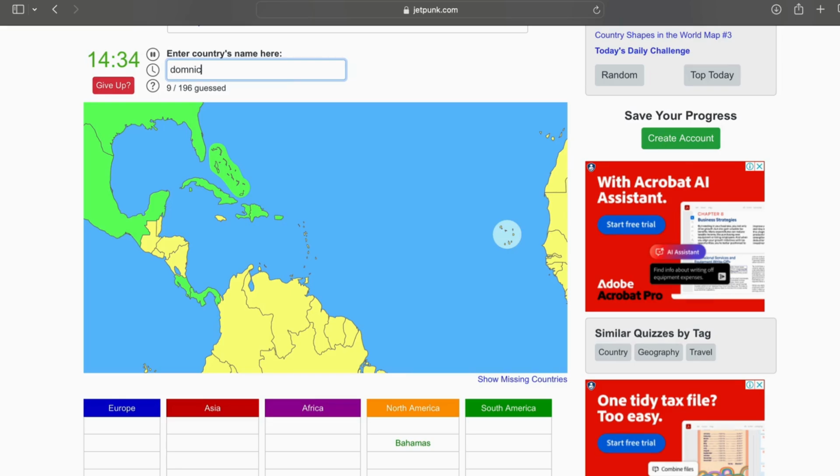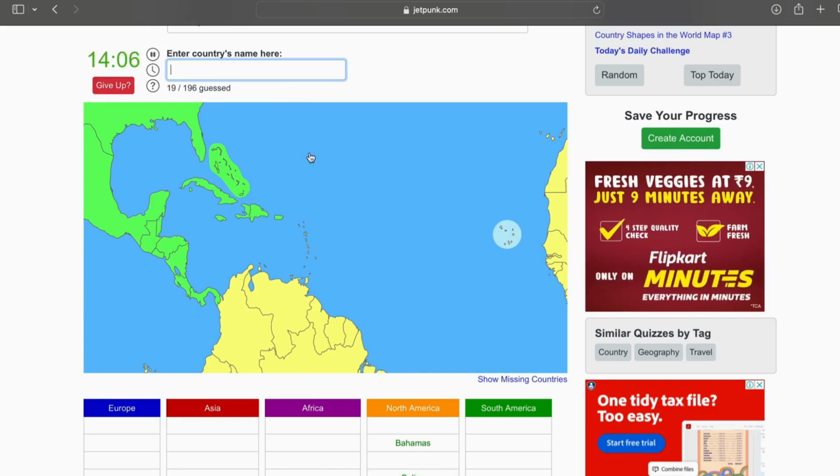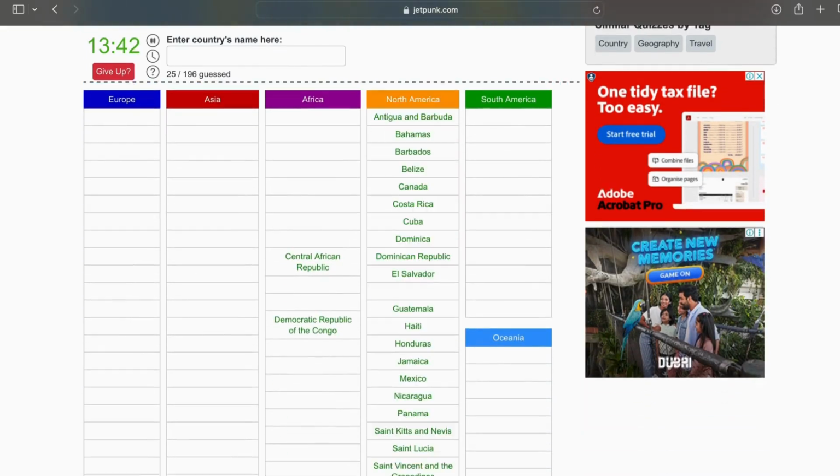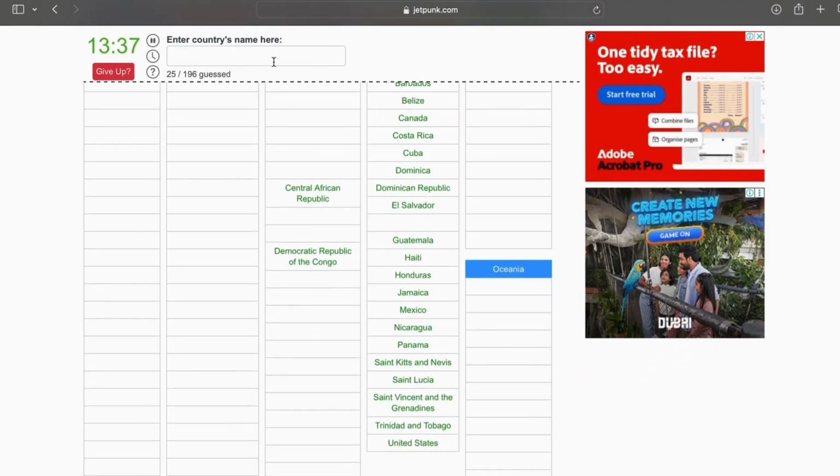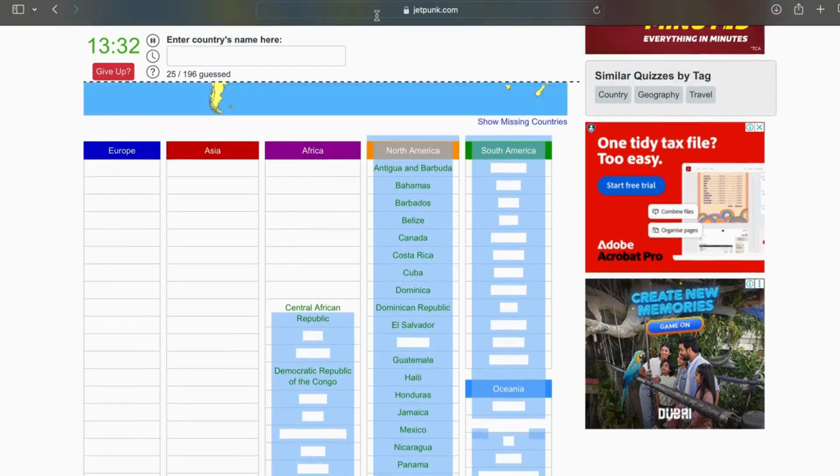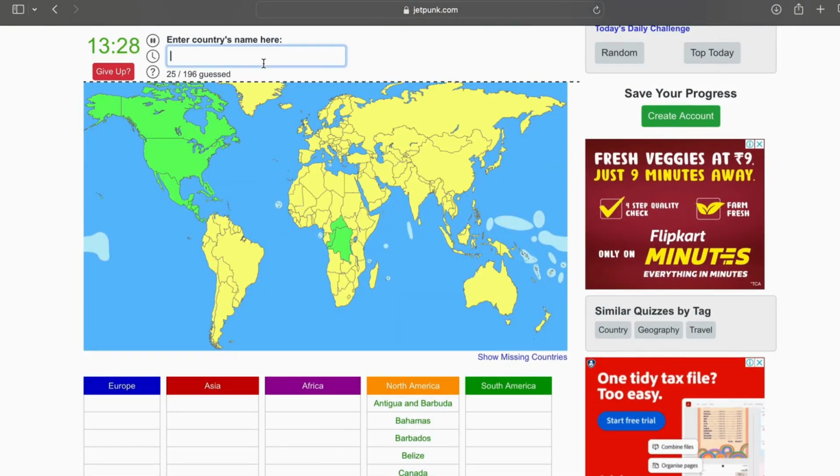So let's start with the Americas. We have USA, Canada and Mexico, so these are the northern states, and then we have Bahamas, Cuba, Panama, Costa Rica, and Haiti, Dominican Republic, Dominica. Then Jamaica, El Salvador, Belize, Guatemala and Nicaragua, and then we have the island nations over here. So let's go to Trinidad, Antigua and Barbuda, Barbados, and then I think the Saints: St. Kitts, St. Lucia and St. Vincent. I think that should be the Americas.